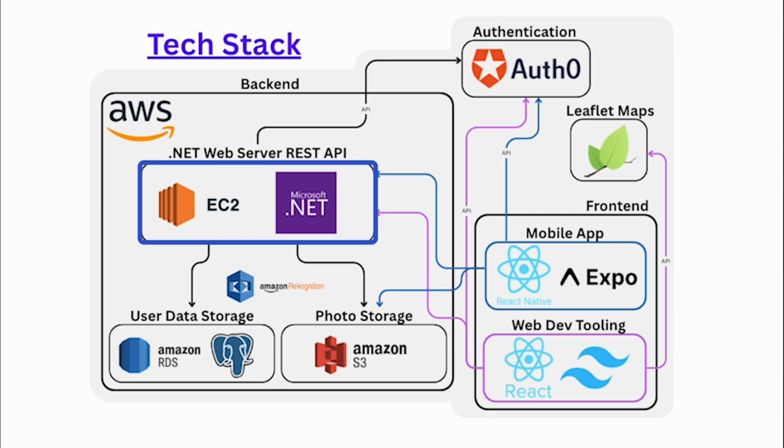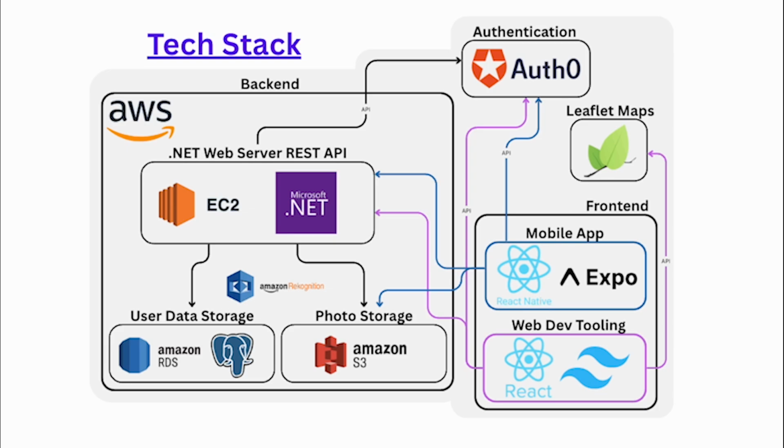The server also has a few other tasks, such as running our clustering algorithm in the background to keep albums up to date, and cleaning up old data to reduce load on our S3 bucket. The server also communicates with two other AWS services, an S3 bucket and an RDS database using PostgreSQL. The S3 bucket is used for bulk photo storage, and the database stores all photo and user metadata. The database also uses the PostGIS plugin for geodata, which allows us to offload some of the clustering computation to the database instead of the server.